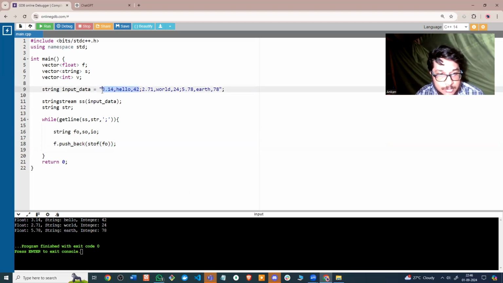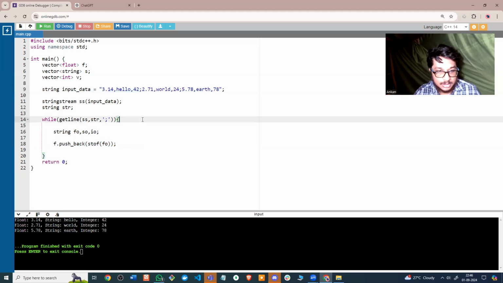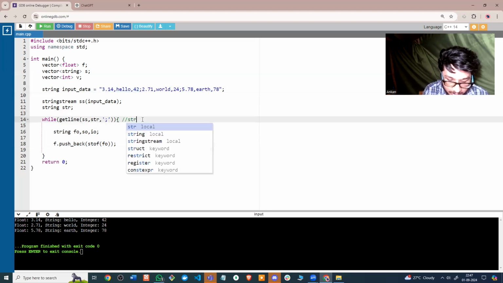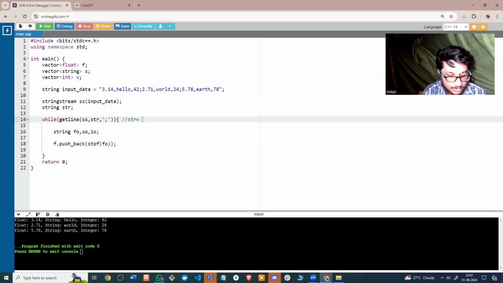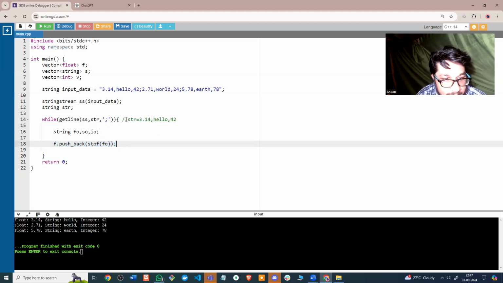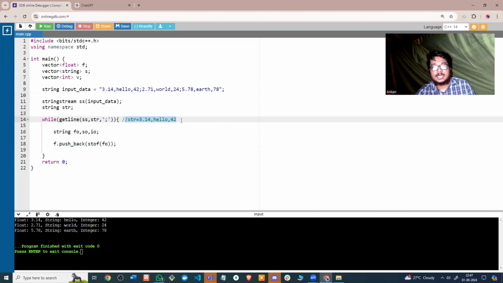So I have this now in my string, in my str, when I'm getting it separated by semicolon. So my str contains this for now. And before I push it, I again need to separate it by commas. I need to separate it by the first comma. I hope I'm clear. My str for now contains this, so before I push this, I need to take it till the first comma.